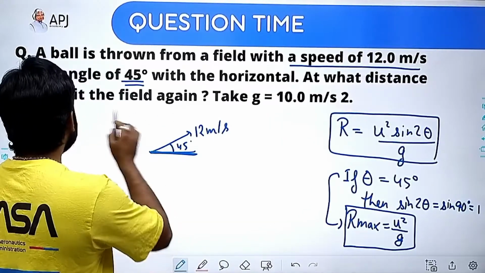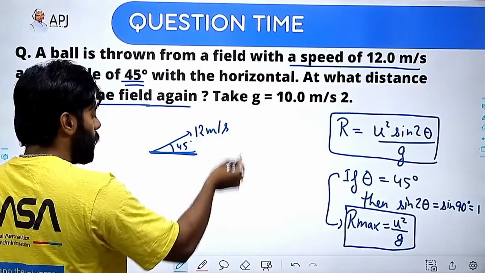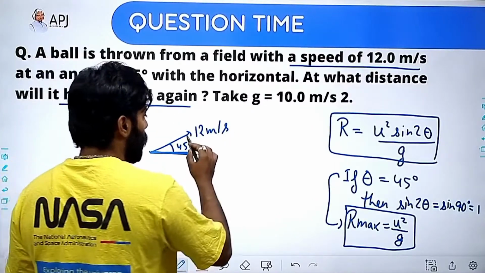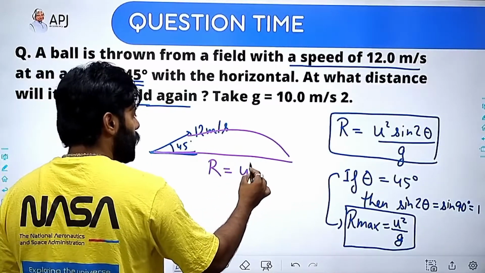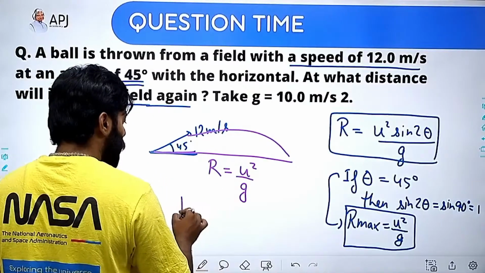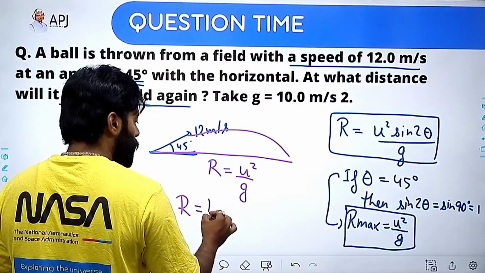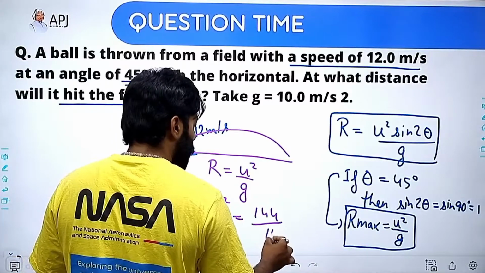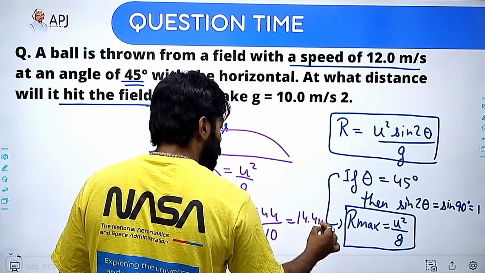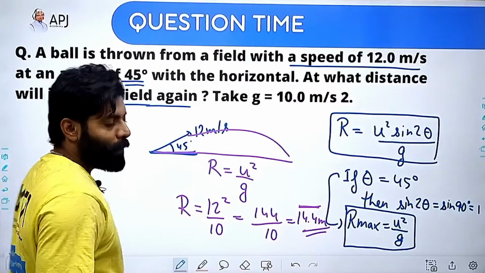And at what distance will it hit the field again? So that means this is what we have to find out. Then U square by G, and we know that U square means 12 square divided by 10. So 12 square is 144 divided by 10. That means 14.4 meter is the answer. 14.4 meter is the answer.